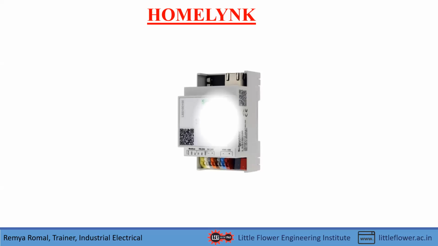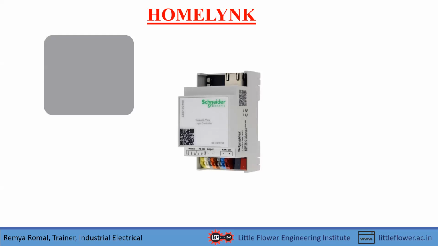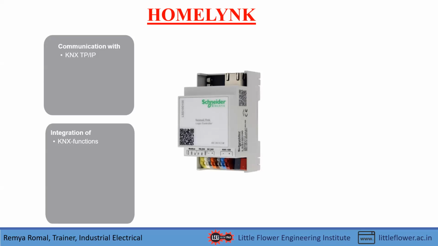Next is HomeLink. This is an integral part which is mounted on the home automation system panel. It can communicate with KNX TP or IP and integrate with KNX functions. Let me make it clearer. TP or IP means twisted pair and internet protocol, which are networking protocols that allow KNX devices to communicate, and by communicating you can integrate all the KNX functions in the system.